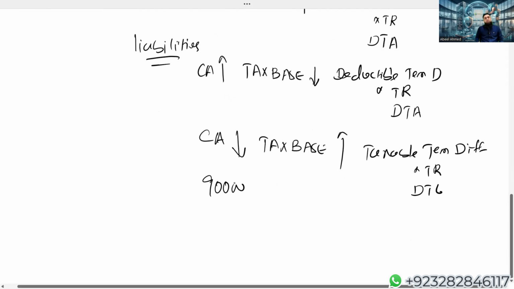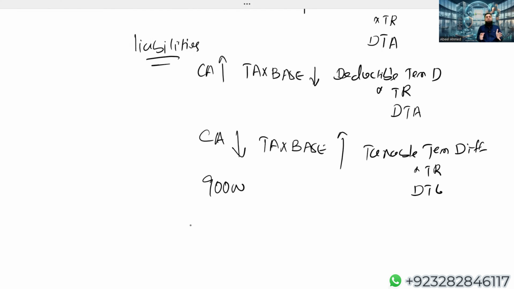But when it comes to tax base, the taxation authorities do not split the compound financial instrument into debt and equity. Actually, they see the entire amount as a liability. Your company has raised 100,000, so the tax base is 100,000. In my books, the carrying amount of the debt component is 90,000, but the tax base is 100,000. Now I'll have a taxable difference of 10,000.